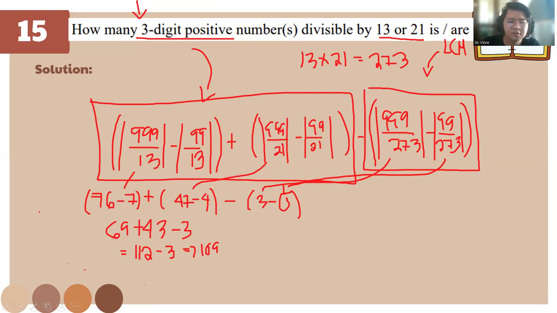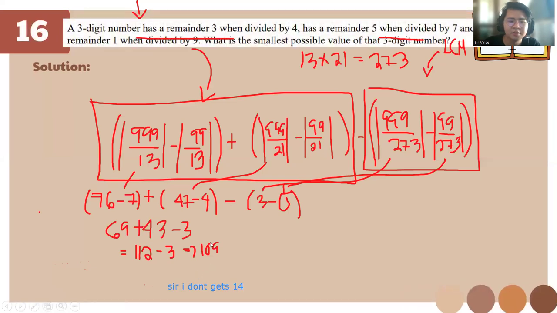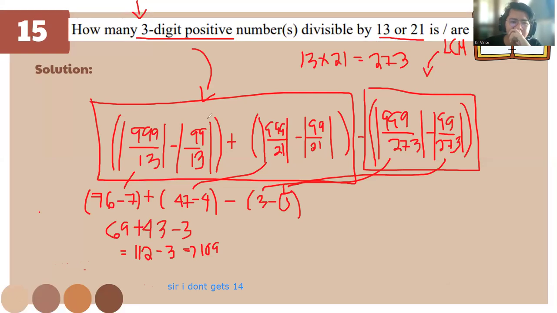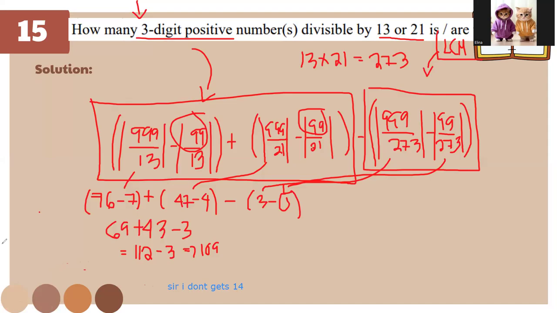So let's go over to the next number. Always remember, three digits, so you need to deduct the 99 and also deduct the LCM. So we must divide, right? Divide, but this is absolute value, so you don't need to keep the remainder.